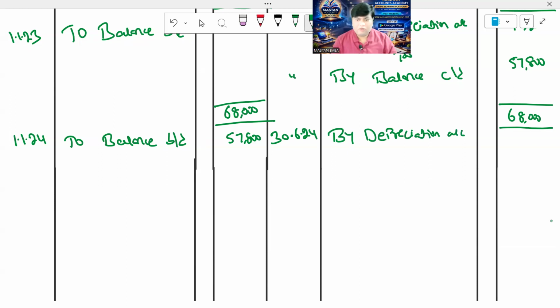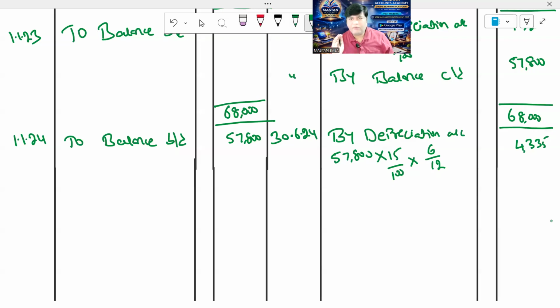So what I can do here, the balance of the asset is 57,800. This amount 57,800 into 15 by 100 into 6 months, because January to 30th June, it has been utilized for only 6 months. So 6 by 12. So calculate the depreciation. You must calculate it on rough paper. So it comes to 4,335 rupees. 4,335. So here let's stop and think.